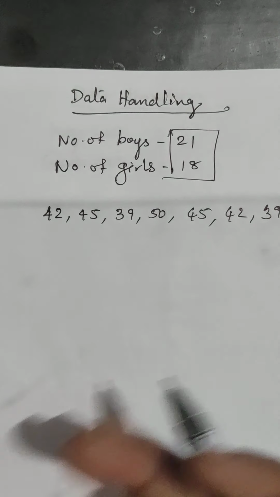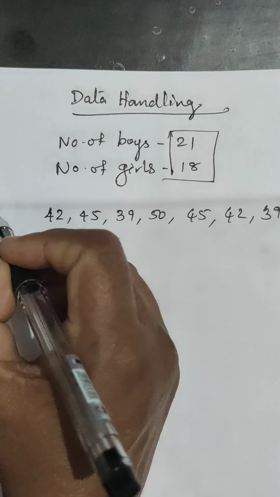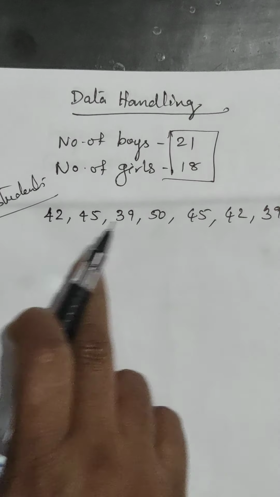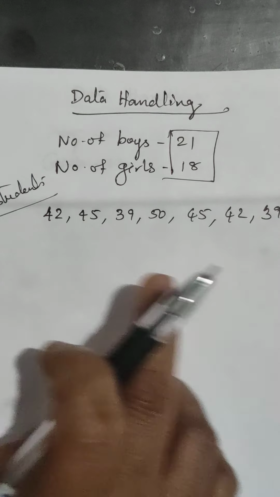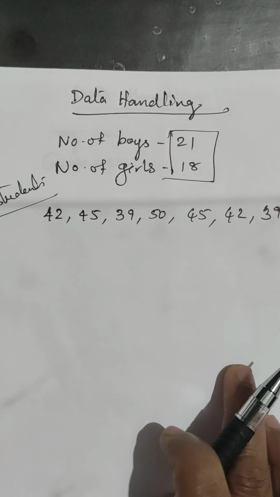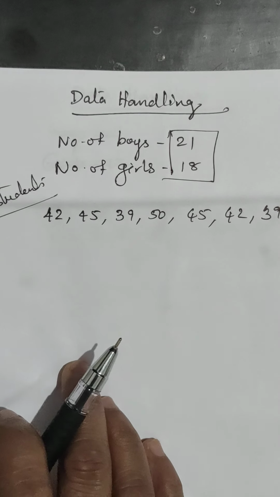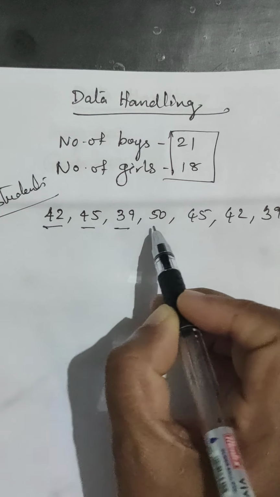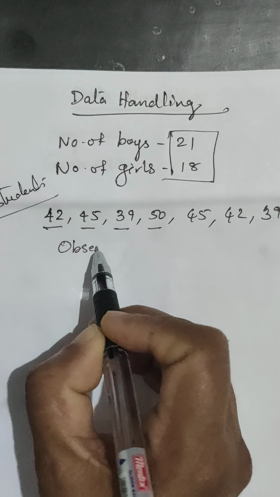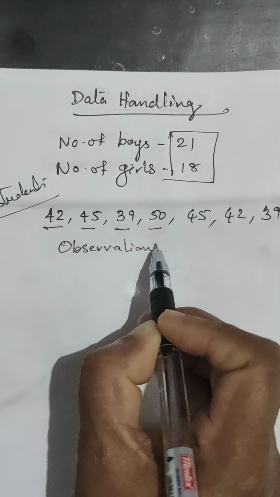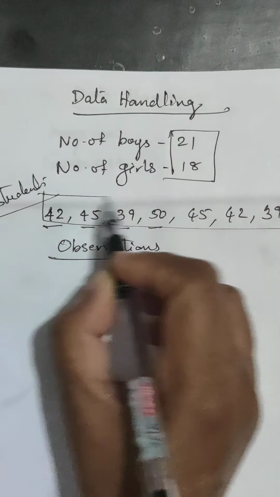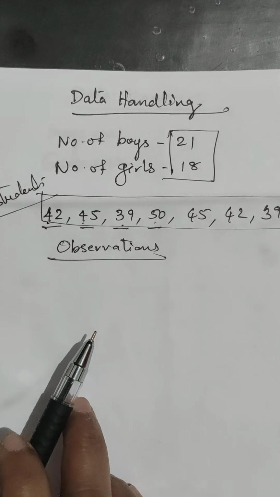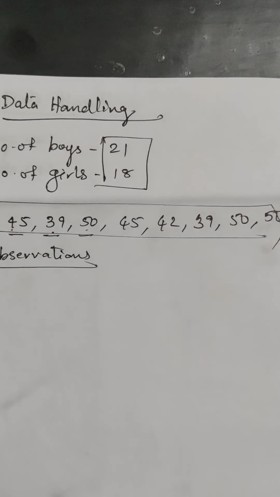Like this way I collected the weight of 12 students. This we call a data. Then when we are arranging this, each numerical expression we call an observation. So all together we call it a data, and each number we call an observation. Okay.